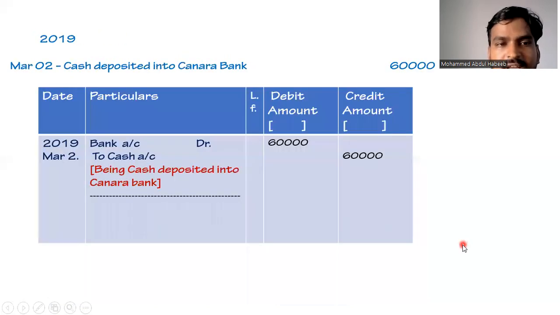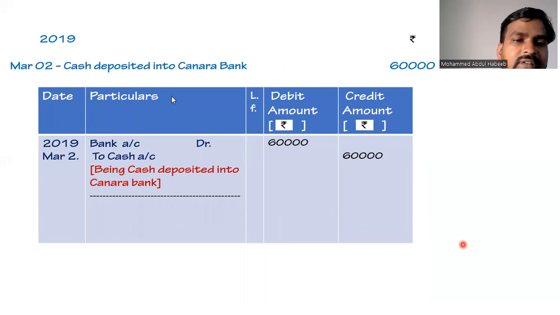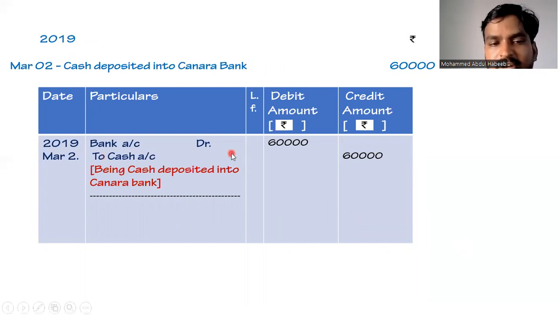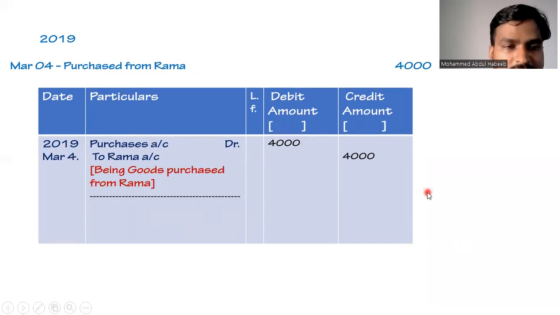Coming to the next transaction, which is on 2019 March 2nd. The transaction is given as cash deposited into Canara Bank 60,000 rupees. So here the date will be taken as 2019 March 2nd. As Canara Bank is the receiver of the amount, the name of the bank will be debited as Canara Bank account debit, or simply it can be recorded as bank account debit. And as cash is going from the business, cash will be credited as to cash account. So the general entry becomes bank account debit 60,000 to cash account 60,000, and the narration will be being cash deposited into Canara Bank.